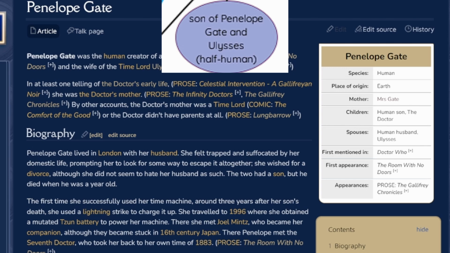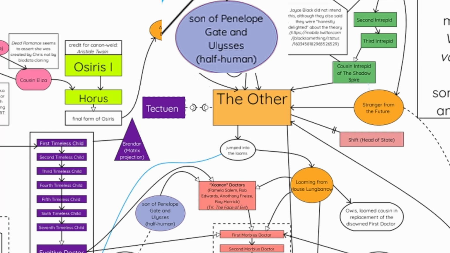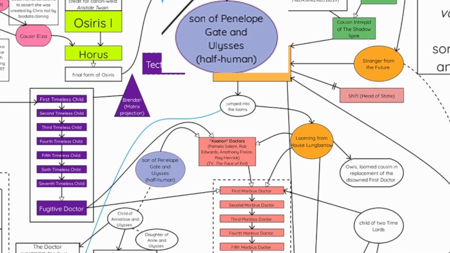So one of these is obviously if you take Penelope Gate as the Doctor's mother, because that was the wife of the Doctor's father, right? So you could say that the Doctor is half human because of that, but according to what we currently covered, the Doctor is probably a quarter Lovecraftian god, a quarter Egyptian god. You have a quarter human. You have Osiran, not a god per se.